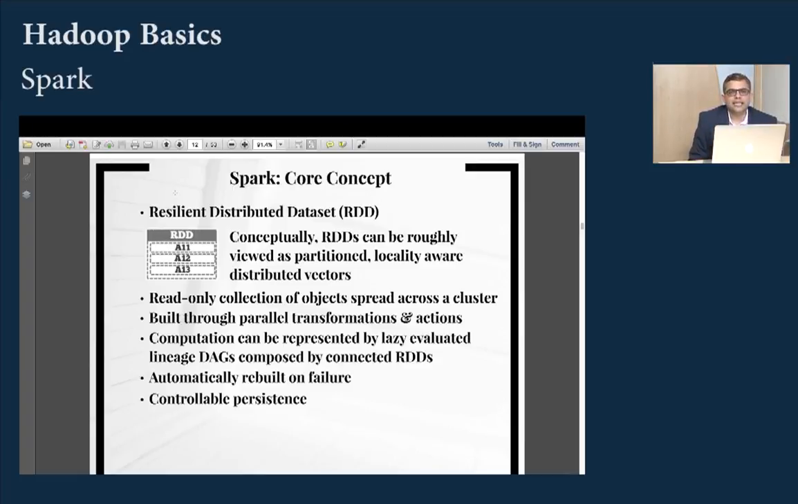Now, why is it called resilient? Because if, for example, one of the machines is lost, we can recreate this RDD from the base data. That's why it's called resilient. It's distributed, it's a data set.